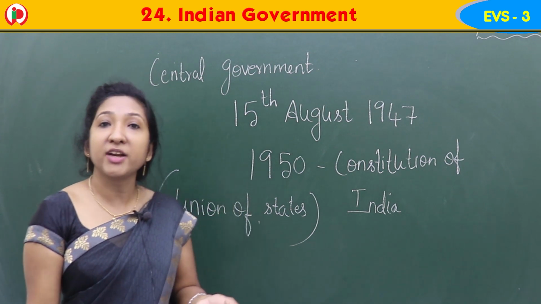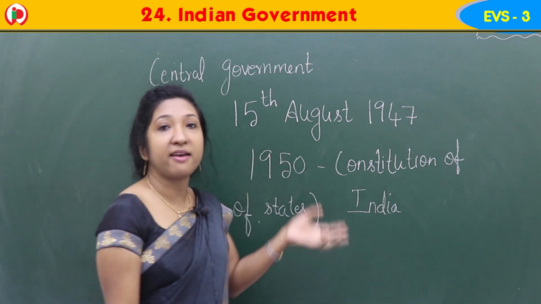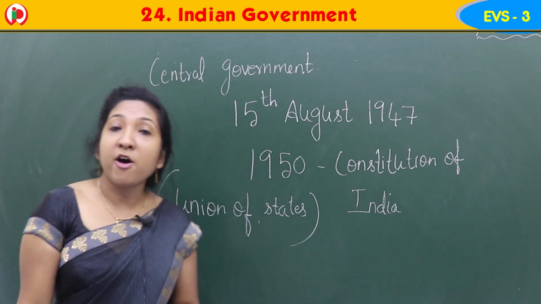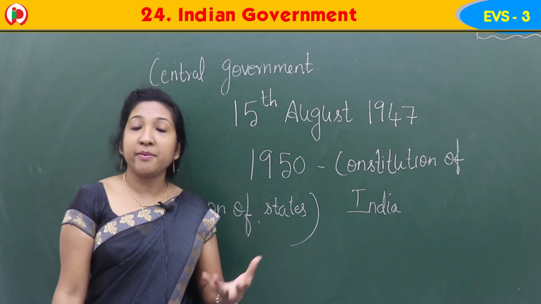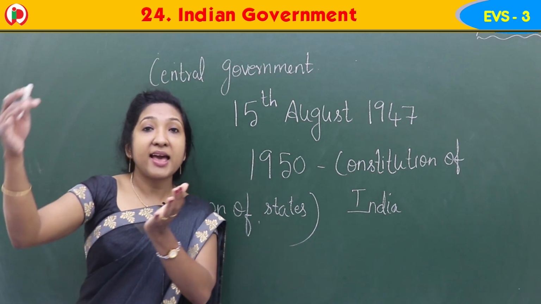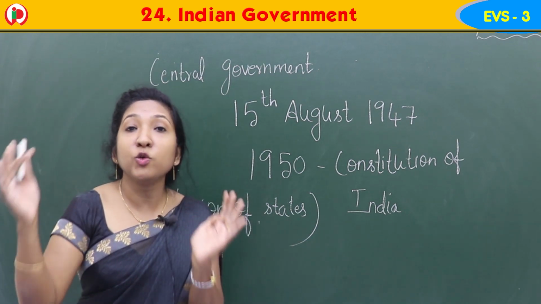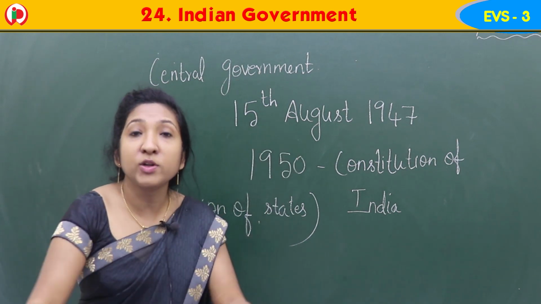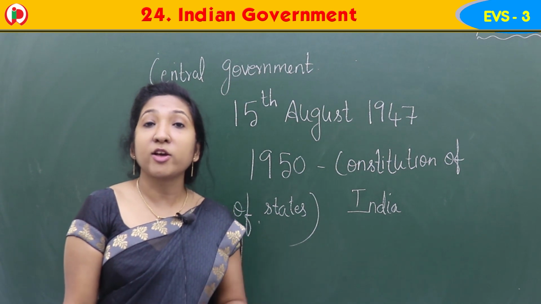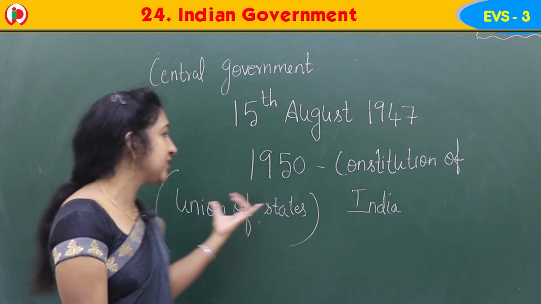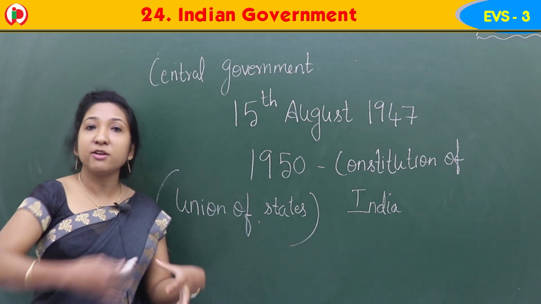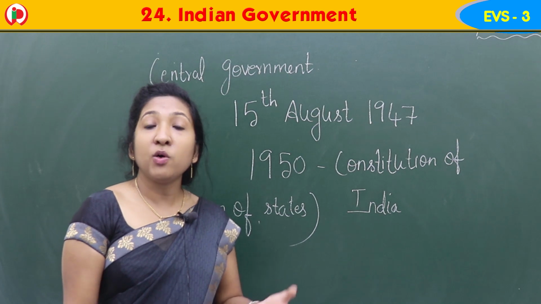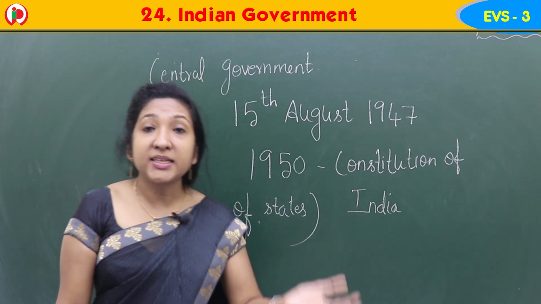India got freedom on 15th August 1947, and afterwards in 1950 leaders formed the Constitution of India. Constitution means a system having some rules, principles and procedures to rule the country. According to that, India is a union of states, divided into 28 states. We have central government and state government.